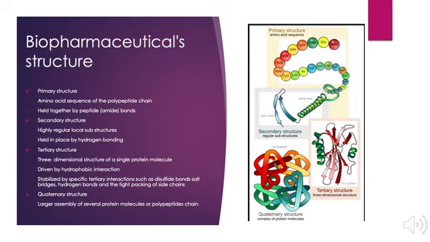Biopharmaceutical structures can be divided into primary structure, secondary structure, tertiary structure, and quaternary structure. Primary structure: amino acid sequence of the polypeptide chain, held together by peptide, amide, bonds. Secondary structure: highly regular local substructures, held in place by hydrogen bonding.